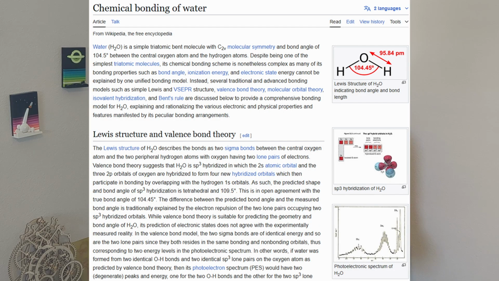Although it is interesting to note that there is a Wikipedia page dedicated to the bonding of water, and if you push these AI chatbots, they will admit that sp3 hybridization doesn't explain the experimental measurements associated with the energy levels in water. But where I will hold them accountable is when they perpetuate common misconceptions that are not part of the textbook. For example, if I ask the question, what does the molecular orbital diagram for methane look like?